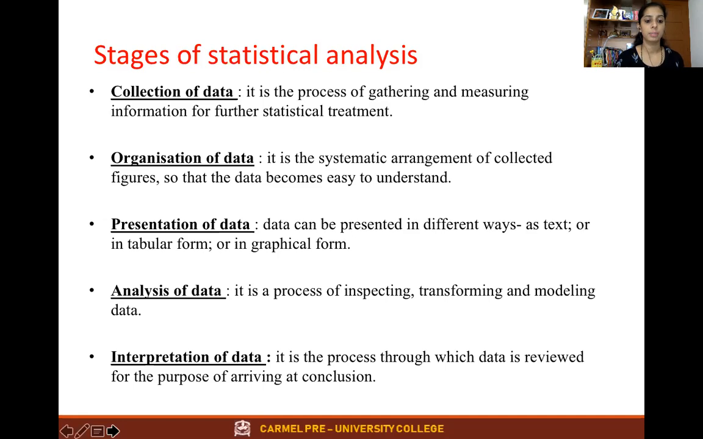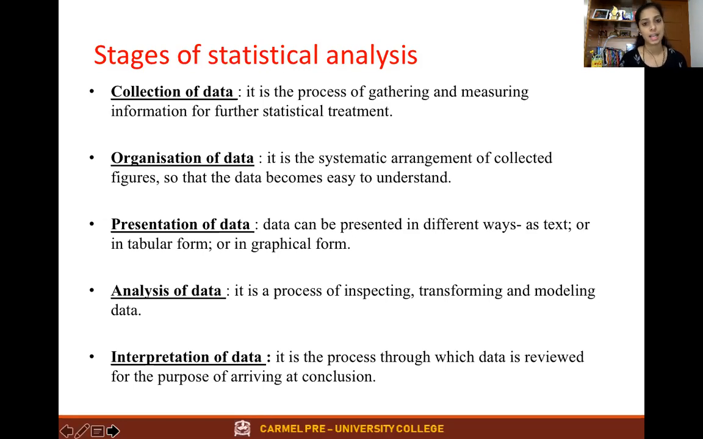Now, the next step is analyzing what is the reason, what is the cause. In statistics it is called root cause analysis, or they are going to inspect. That is called analysis of data. They are going to analyze.